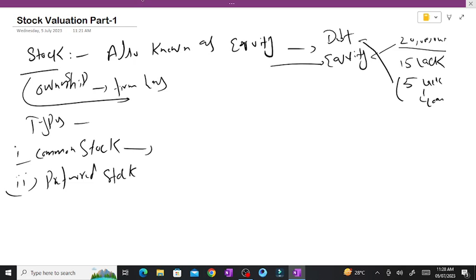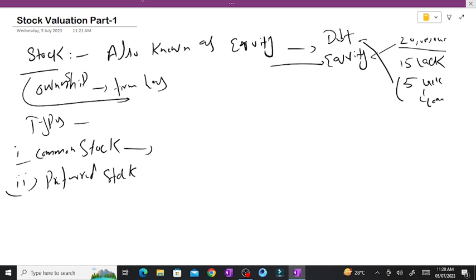Common stock is a type of security that represents the ownership of equity in a company. It's very easy to understand: it is your percentage of ownership within the company. In easy words, this is common stock.